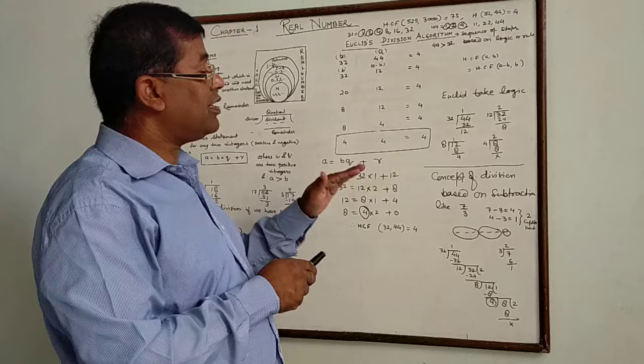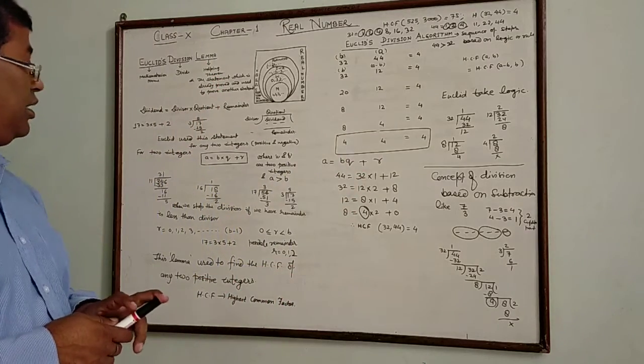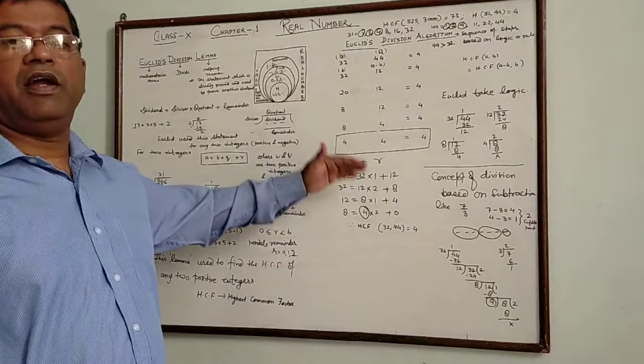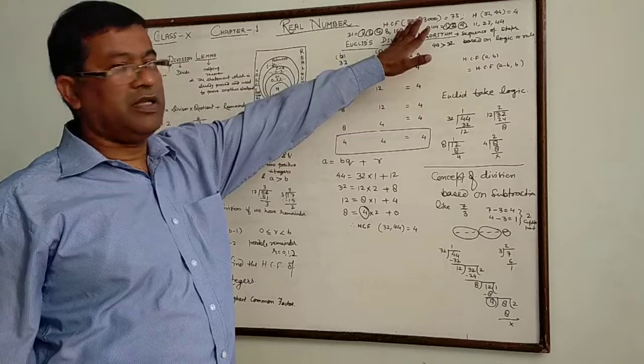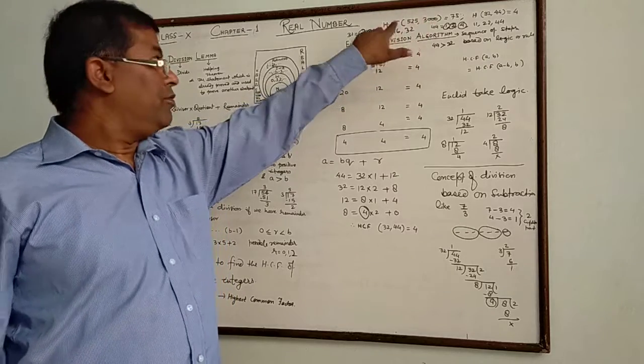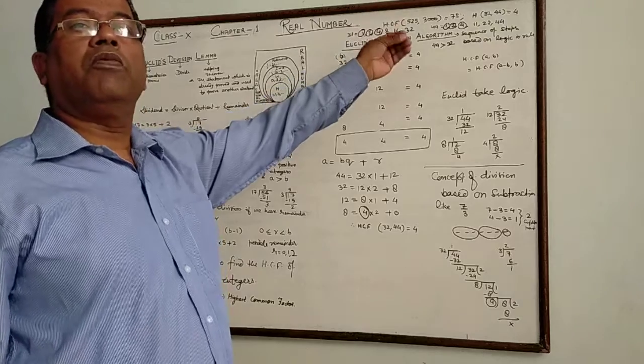So these are the basic concepts of the Euclid division lemma, by which we can find the SCF of any two numbers. Finding the SCF by writing factors is used for small numbers.